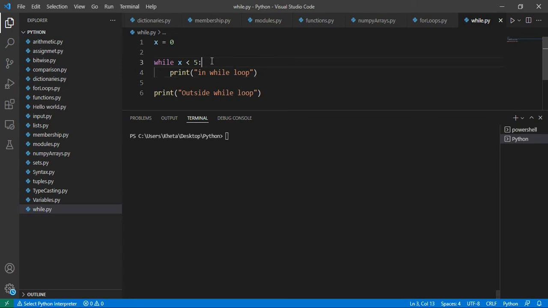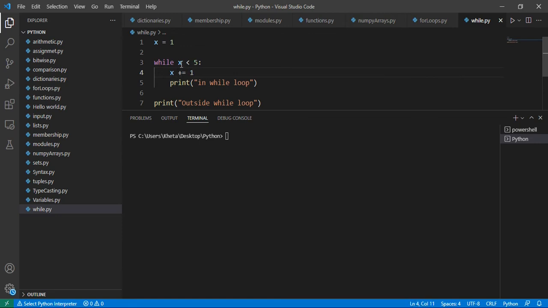So what you do is you will change the value of x. You can either increment by 1, increment by 2. You could also multiply this by any value greater than 1, like 2, and it would change the value of x each time. So you can do any operation that changes the value of your variable that's in the condition. It doesn't necessarily have to be addition, but addition is quite simple.